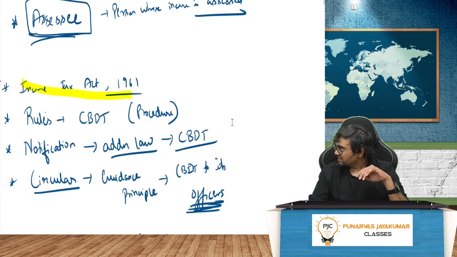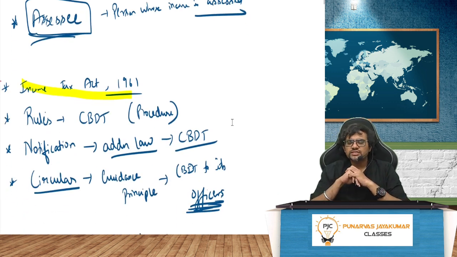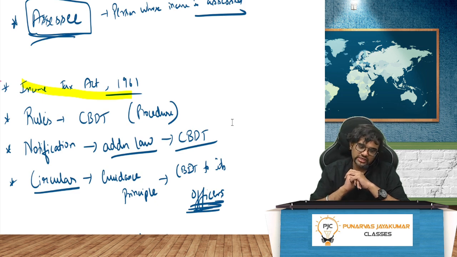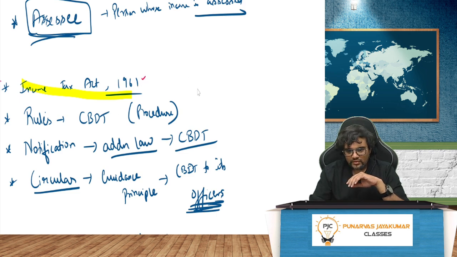Now the entire act is given in what? Income Tax Act 1961. Apart from that, rules are also there. What are rules? Rules are procedures given by CBDT. Is rule part of the law? 100% yes. Rules are part of the law. So Central Board of Direct Taxes will give you the procedure. So Income Tax Act, rules are given by CBDT.